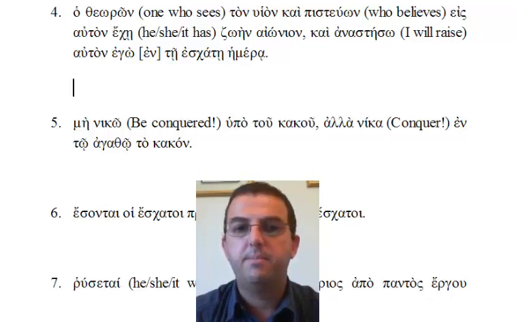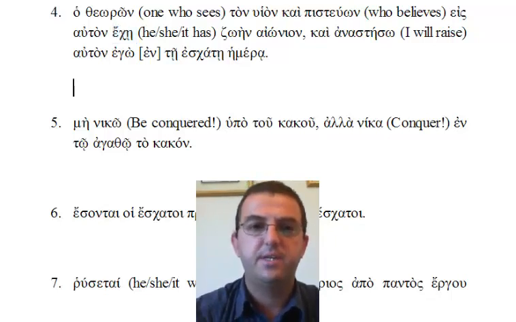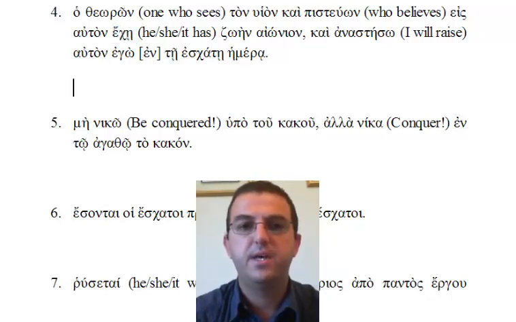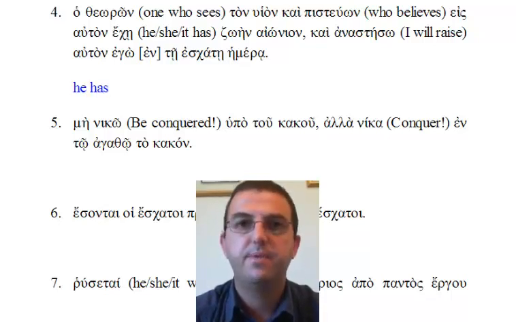Let's begin again by looking for our finite verb. It's a little bit concealed in this sentence because it occurs roughly midway through the sentence. It is eche, which Mounce tells us means he, she, or it has. I'm going to just translate it for now as he has.